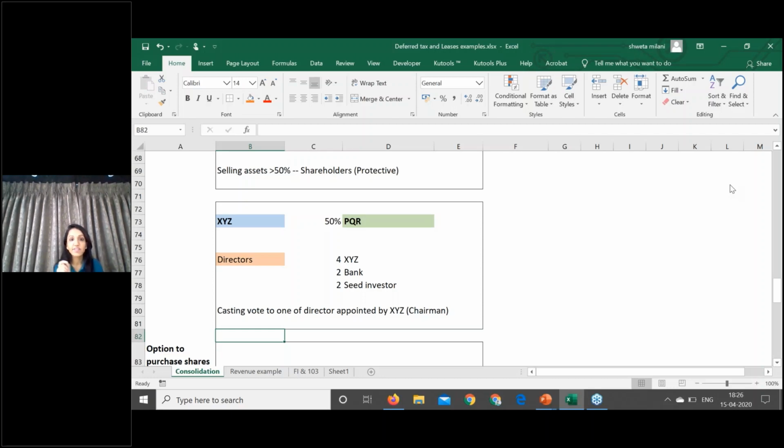Now, in these cases, even if XYZ is holding only 50%, in all relevant activities XYZ has an additional say. So in such cases, it can result in XYZ controlling PQR even if it is not holding more than 50%. This is one of the cases.